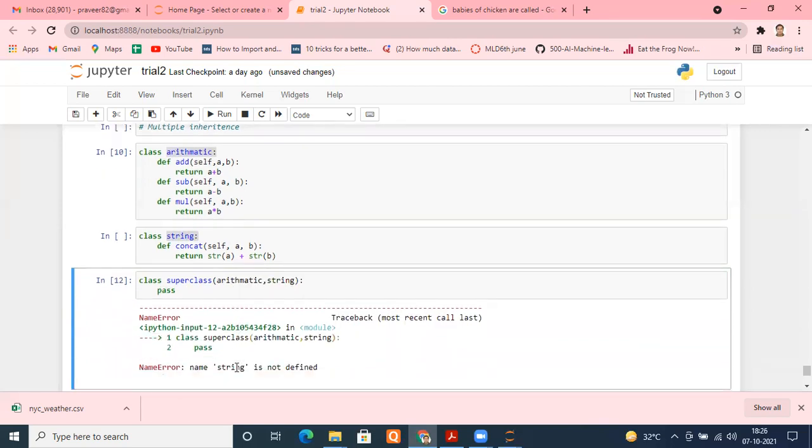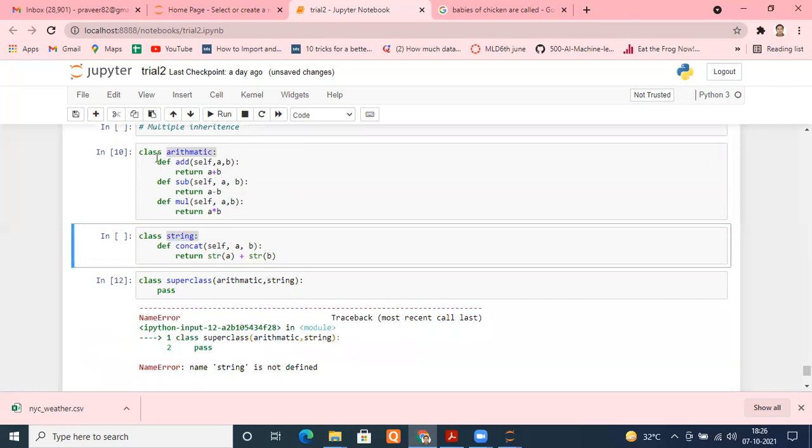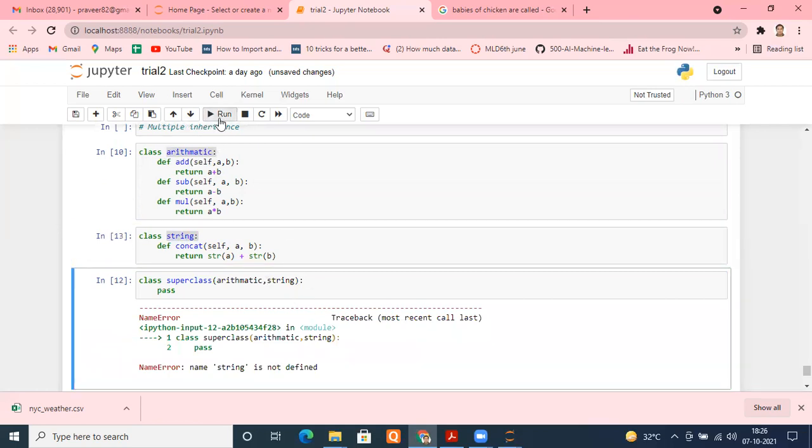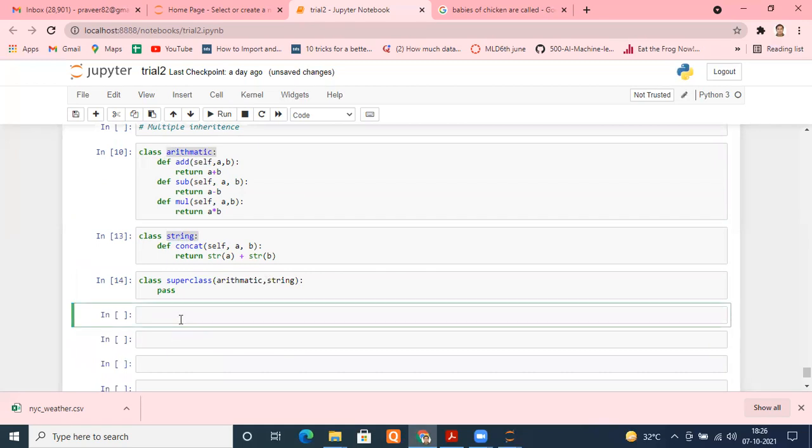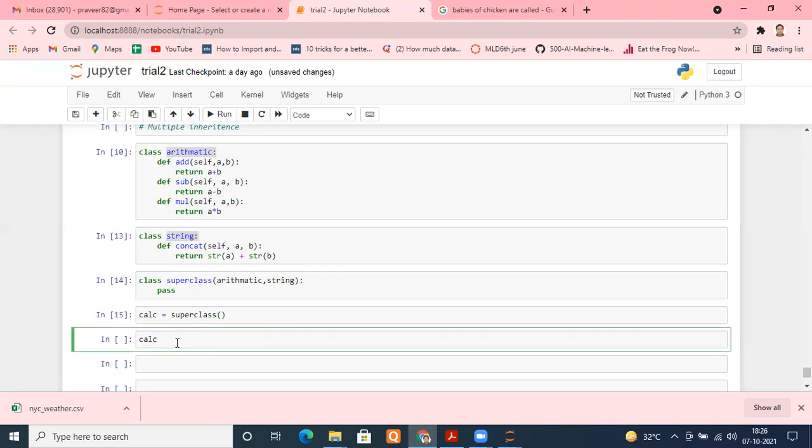There is some error. Where is the mistake? Name string is not defined. What is the name I have given? Okay, I haven't run this. This is the problem. Now let me run this. Yeah, done. Now I can create an instance of this superclass. So I say calc equals superclass. Okay, created an instance of superclass, perfectly fine.